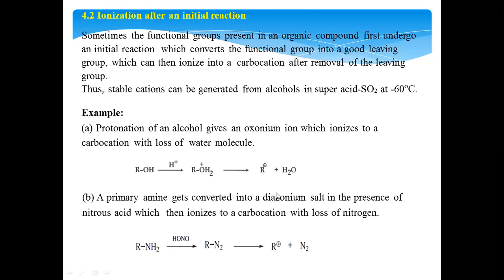Next, ionization after an initial reaction. How will this take place? That means first some reaction will take place. Then the molecule which underwent the reaction will undergo ionization. For example, alcohols under acidic conditions undergo protonation, and here oxygen gets protonated. Oxygen, now trivalent, gets a positive charge and is highly unstable. So it is liberated as a water molecule, taking the bond pair of electrons towards oxygen. Then the organo group is converted into a positively charged species, that is a carbocation, with the liberation of a water molecule.